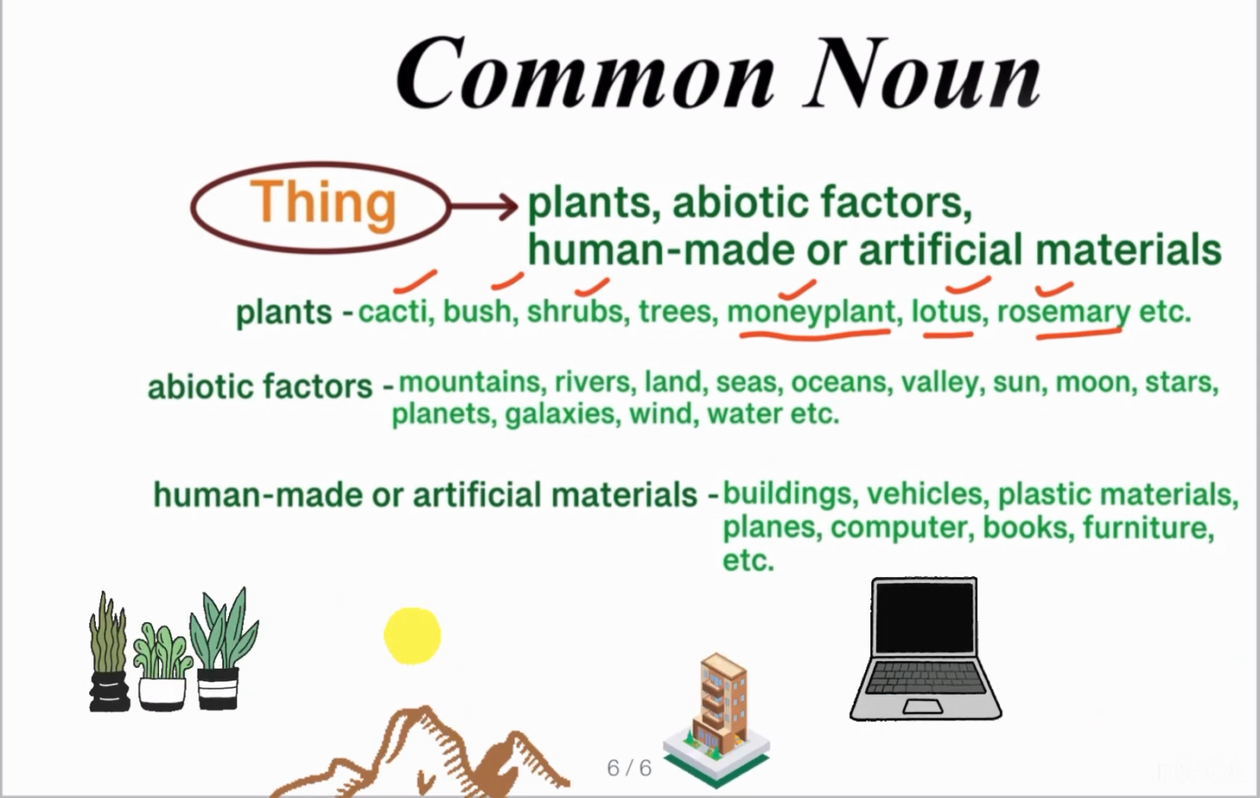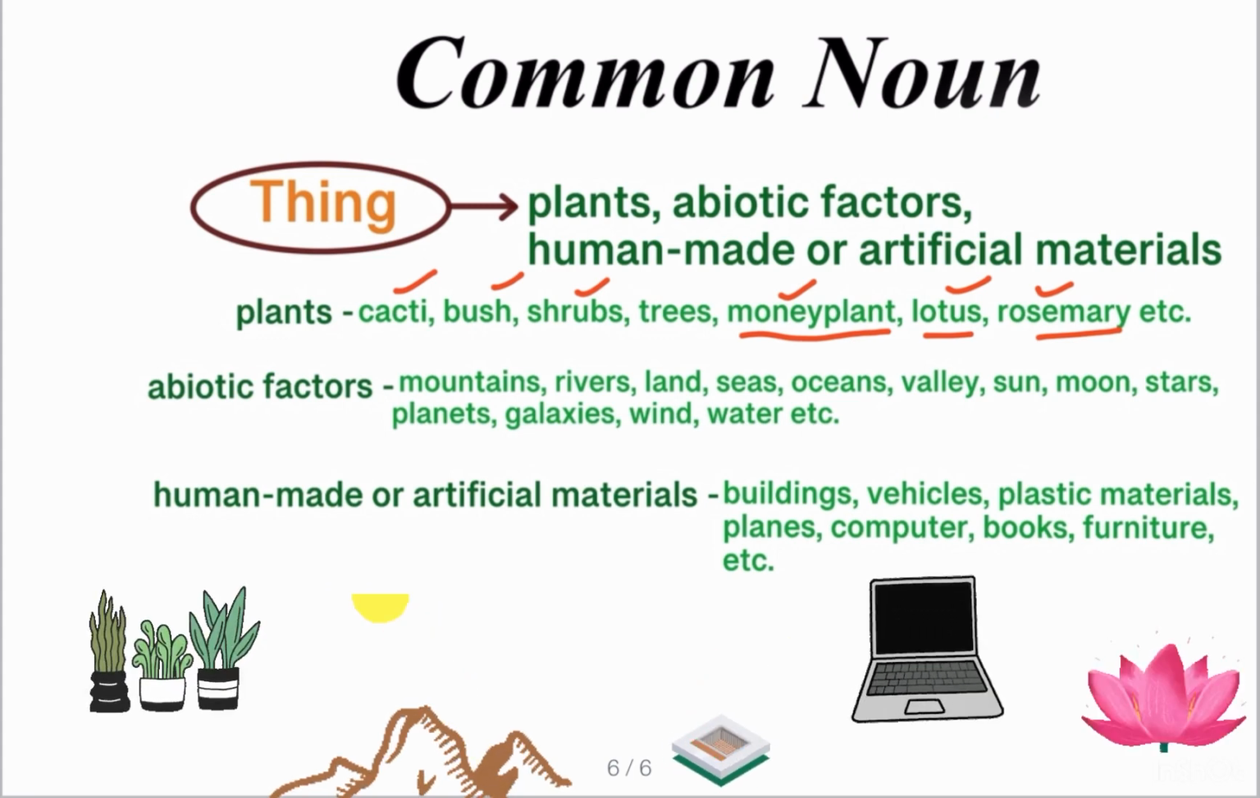Then anything that is human made or artificial materials, for example, buildings, vehicles, plastic materials like a jug or a mug or toothbrush which you use, right? The plastic material which we use in our day-to-day life. Then the planes, computers, books, furniture, etc. are all the common names given to the things around us.